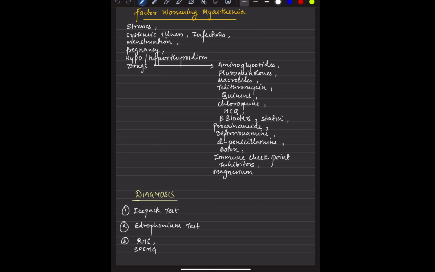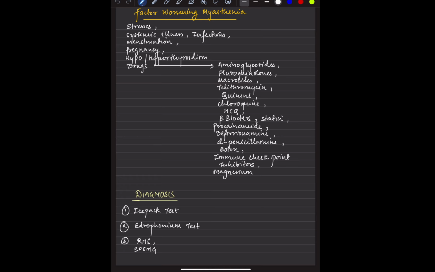Now, factors which are worsening myasthenia. Whenever you are giving an antibiotic, the patient can deteriorate. This is the case with the aminoglycosides, fluoroquinolones, macrolides, and magnesium. Then Botox, procainamide, beta blockers, hydroxychloroquine, quinine, and chloroquine should be avoided. A patient can go into crisis if he is stressed, having infections, having systemic illnesses, menstruating, pregnant, or has hypo or hyperthyroidism. So how do we diagnose a patient?